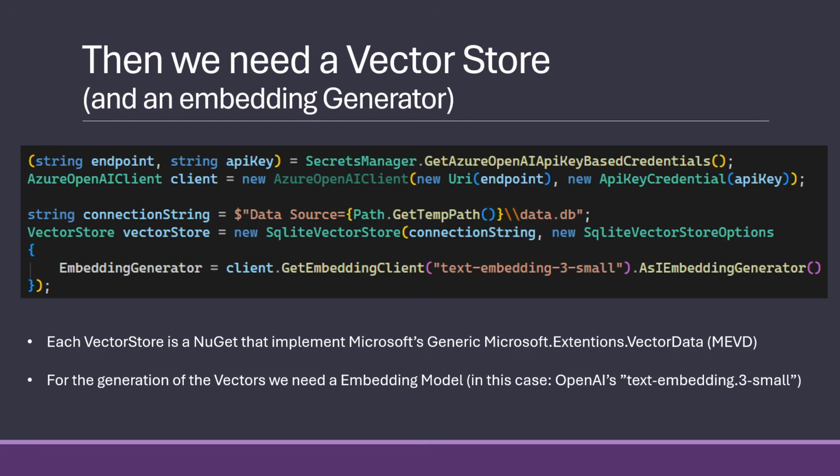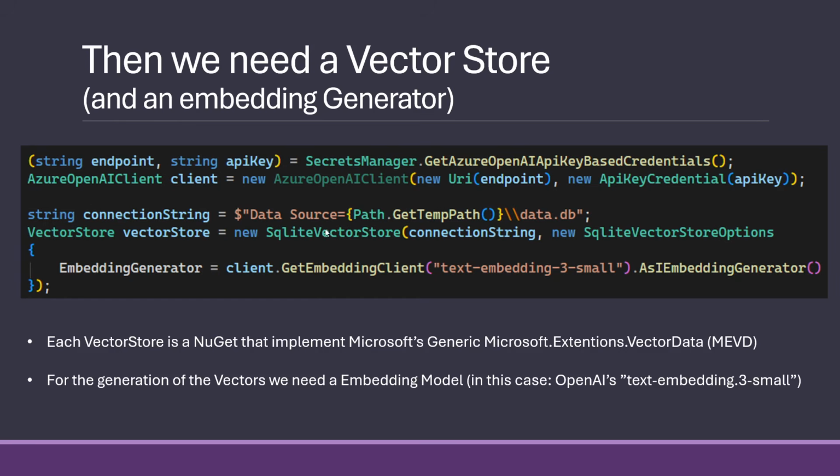Then we need the vector store by itself, and we need the embedding generator. So we have our Azure OpenAI client, and instead of making a chat client, we make an embedding client and get it as an embedding generator. We need a vector store. The vector stores come from various NuGet packages that are part of the Microsoft Extension Vector Data family.